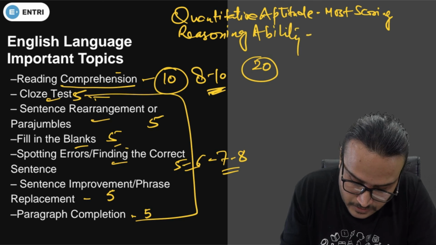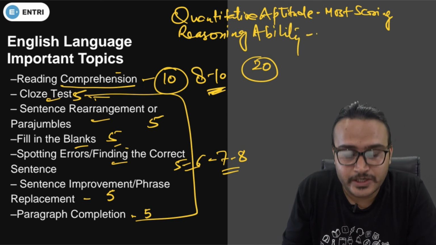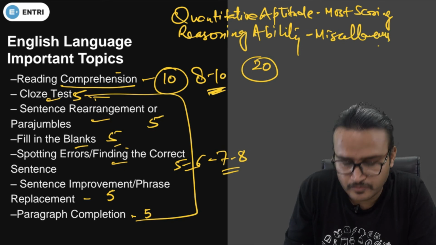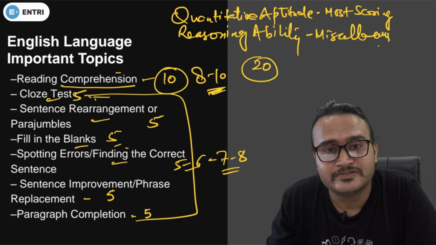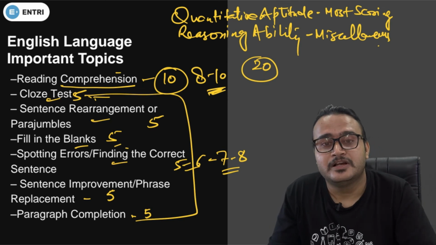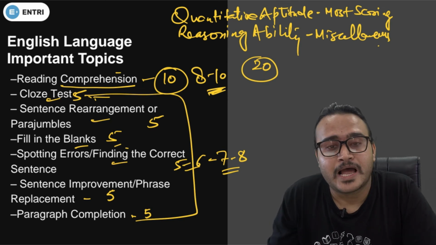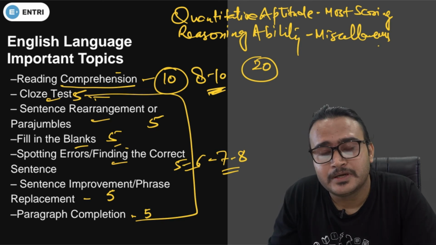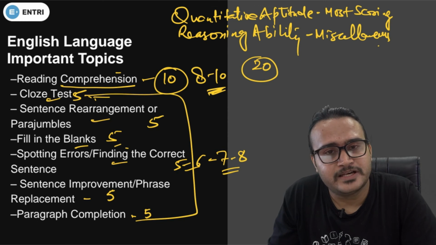You just need to go with the miscellaneous topics first. Miscellaneous topics of what? Your blood relation, coding decoding, inequalities, logs, direction sense, order ranking, alphabet test. From these topics you will have 10 to 15 questions in the examination, and then you need to attempt the questions asked from puzzle and sitting arrangement.